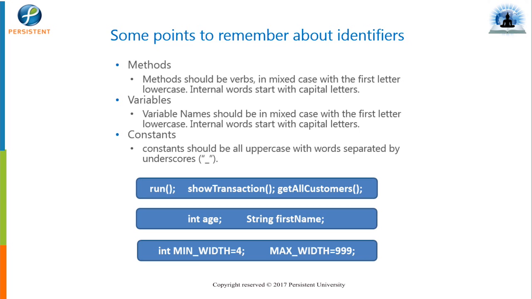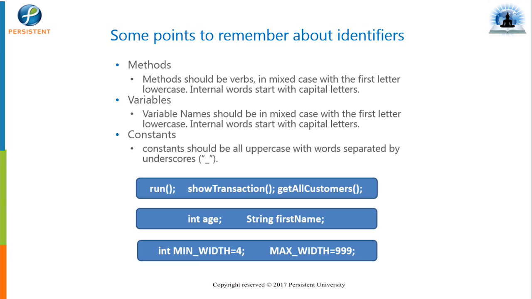Yeah, and the same rule applies for the variables as well. So how do we declare a variable? By some data type, followed by some data type. So that can be int age, string first name, as you can see in the second blue block. So int age, if you see age in lowercase again, and string is a class actually, but that is a variable which we have declared. So string first name is again a variable which is declared same like a method. So naming convention is again same like a method. So first F is in lower case and names N is in upper case.